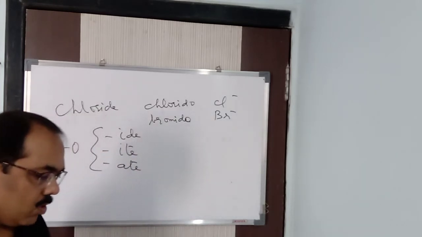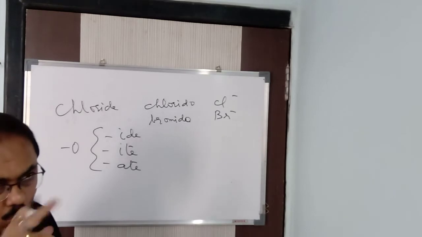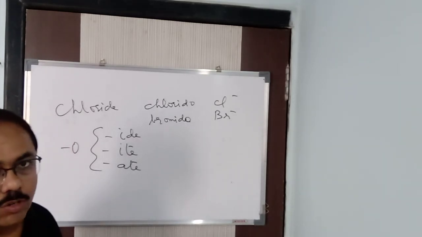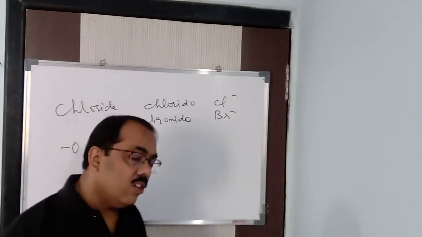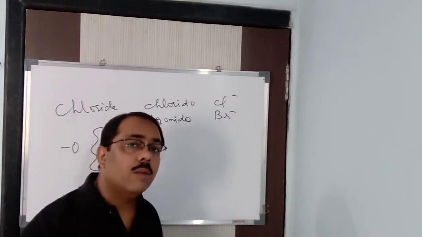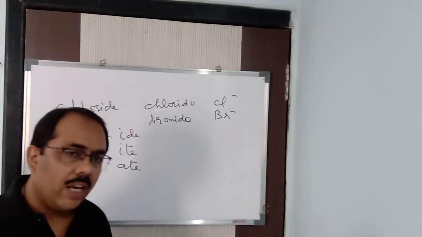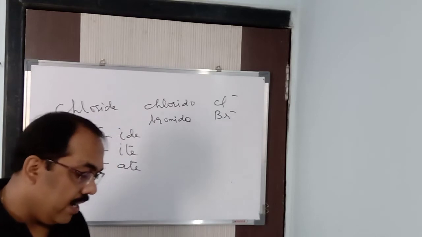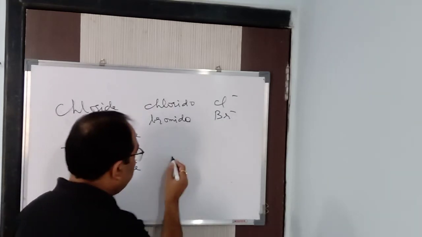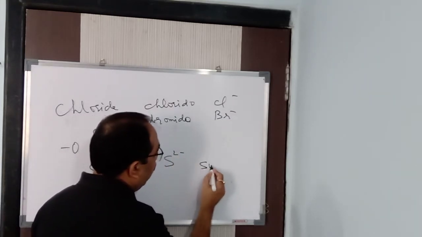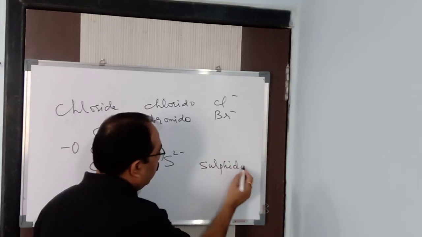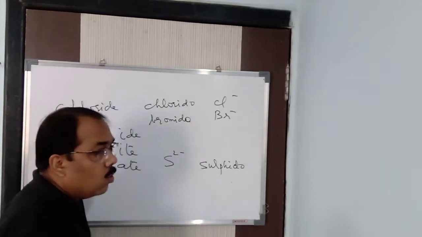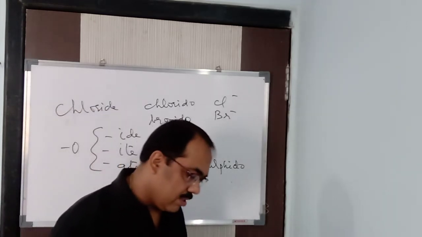Clear? Now suppose it is O2 minus. The charge is 2 minus. It is oxo. NO2 minus is nitro, of course nitro remains the same. Like CO3 2 minus, carbonate, it becomes carbonato. N3 minus is azido, A-Z-I-D-O. S2 minus is sulfido. So all the names which end in ide or ate are replaced by O. It is a rule. Clear?